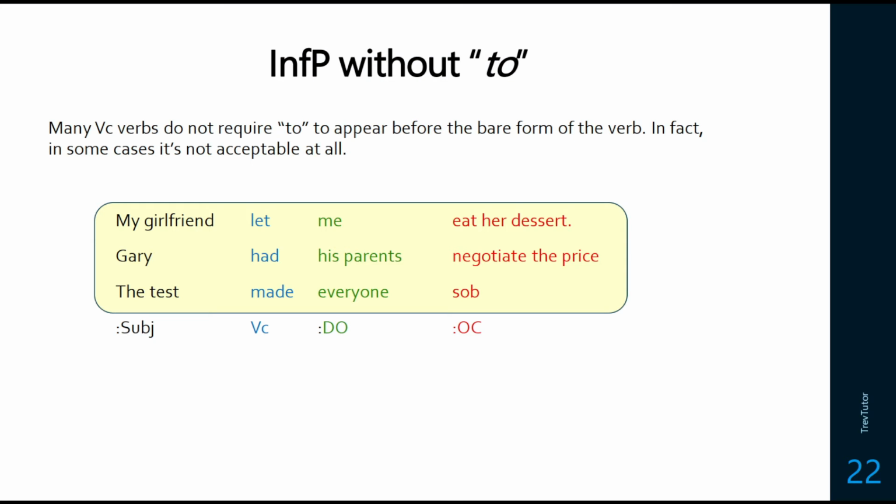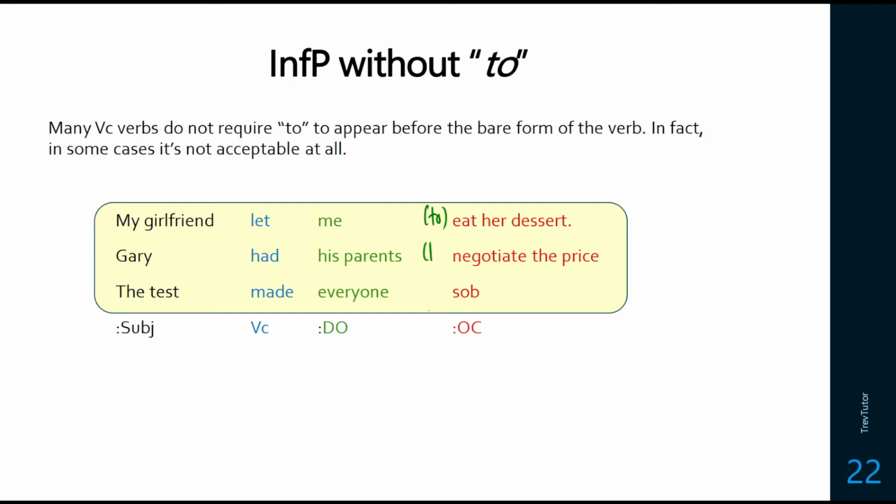Okay, now what happens when we see infinitive phrases without the to that occurs before the verb? So there are some verbs that just do not allow to to appear. So my girlfriend let me eat her dessert. It would be odd if we said my girlfriend let me to eat her dessert, although as an English speaker, we'd understand what was trying to be said. So really all of these cases have these to's in front of them that cannot be said.